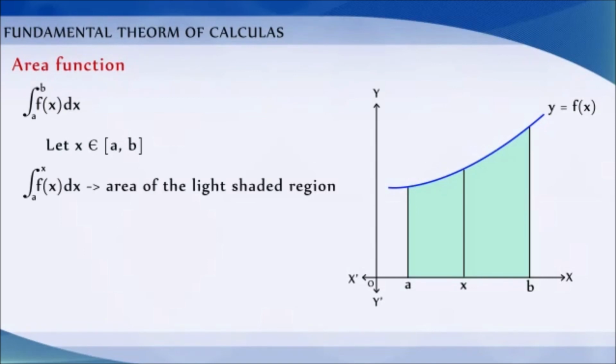Then integration of a to x f of x dx represents the area of the shaded region. The area of this shaded region is a function of x. Let us denote this function of x by A of x. We call the function A of x the area function, and it is given by A of x is equal to integration of a to x f of x dx. Now, based on this definition, we define two basic fundamental theorems of integral calculus.